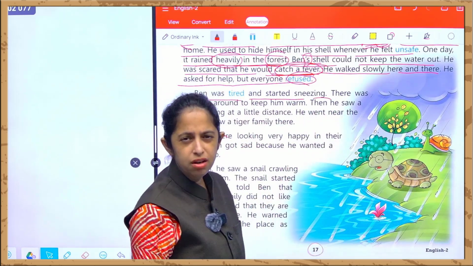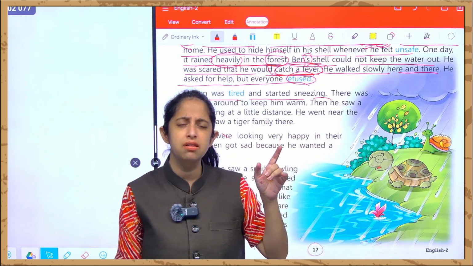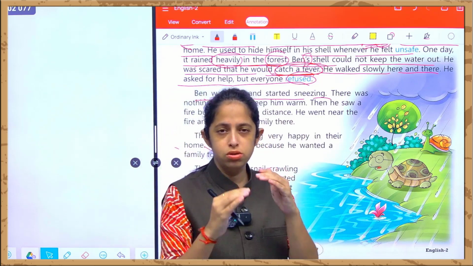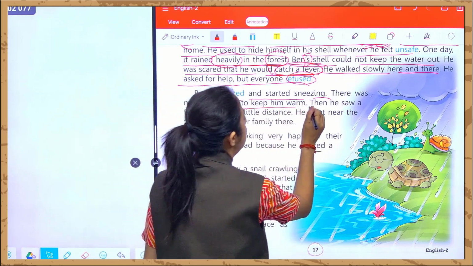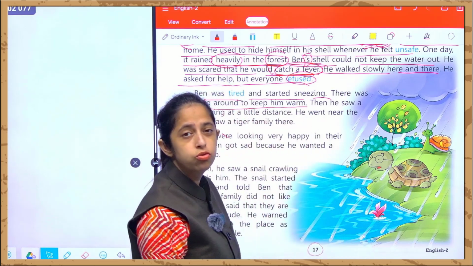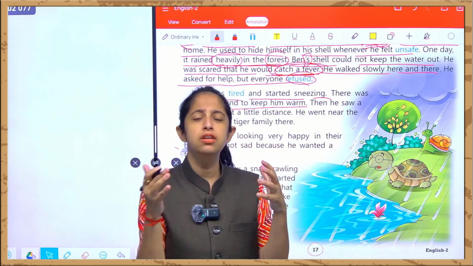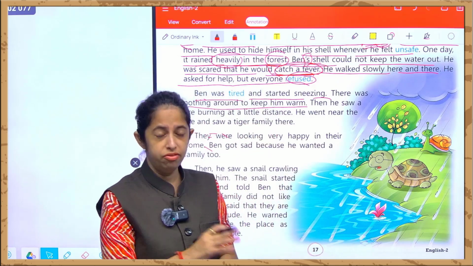Ben was feeling very tired as he caught the fever and started sneezing. What do you mean by sneezing? छींके आना. Continuous flow of nose water. This is sneezing. And there was nothing around to keep him warm. उसके आसपास कुछ भी ऐसा नहीं था that could make his body feel warm, to bring his temperature down so that he may feel good.